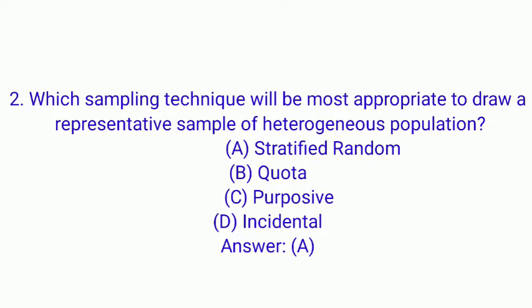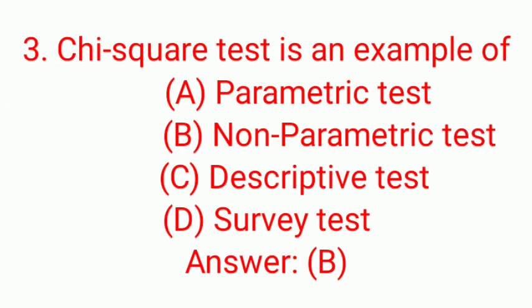Second question, which sampling technique will be most appropriate to draw a representative sample of heterogeneous population? Option A, stratified random, option B, quota, option C, purposive, option D, incidental. So the right answer is stratified random. Question number 3, chi-square test is an example of, right answer is non-parametric test.